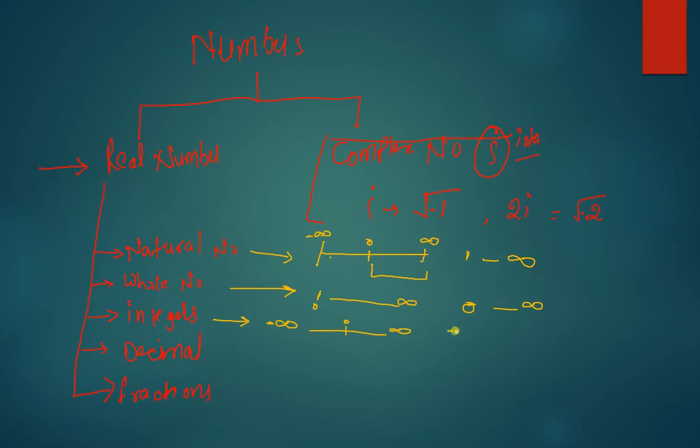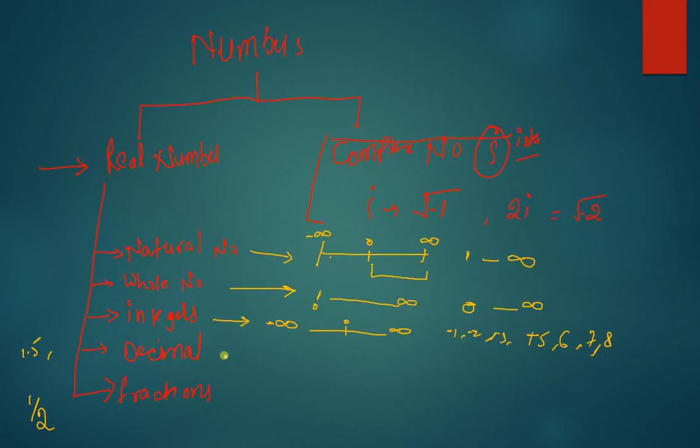If you say -1, -2, -3, +5, 6, 7, 8, anything, any number except numbers which have decimals like 1.5 or which are of 1 by 2 form, fractions, right? So these are called integers. All the numbers which lie in the number line from minus infinity to infinity, but the decimals and fractions are not there, right?